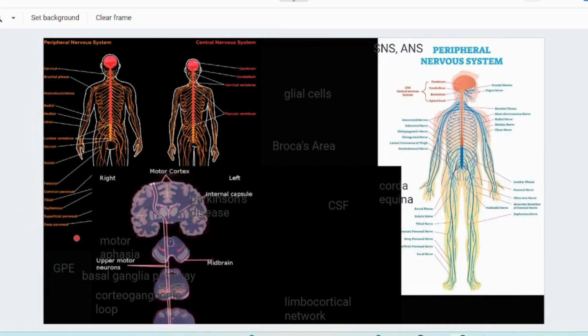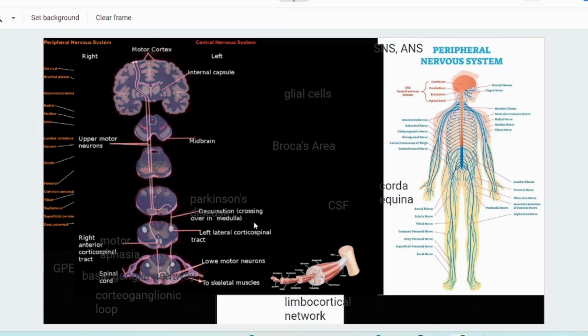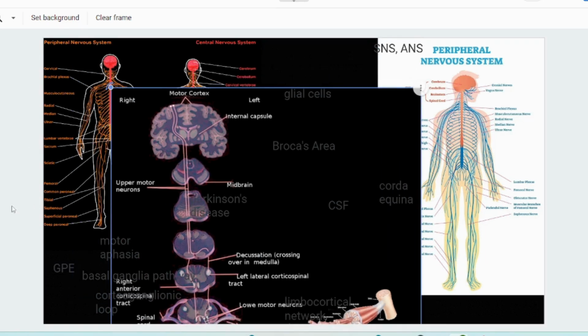It controls voluntary movements and reflex arcs, where sensory neurons convey information such as touch, pain, and temperature to the CNS, while motor neurons stimulate muscle contraction to produce movement. The autonomic nervous system controls involuntary bodily functions and is divided into three divisions: sympathetic, parasympathetic, and enteric.